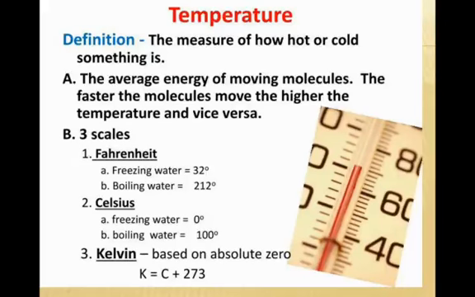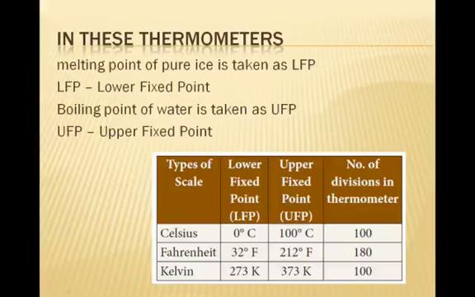On the Fahrenheit scale, freezing water is 32 degrees and boiling water is 212 degrees. On the Celsius scale, freezing water is 0 degrees and boiling water is 100 degrees. Kelvin is based on absolute zero. K is equal to C plus 273. That is a formula. In these thermometers, the melting point of ice is taken as LFP, the lower fixed point, and UFP is the upper fixed point. Boiling point is upper, melting point is lower.